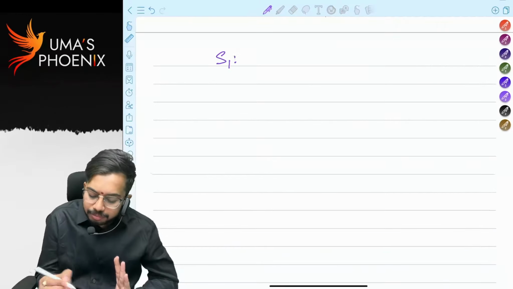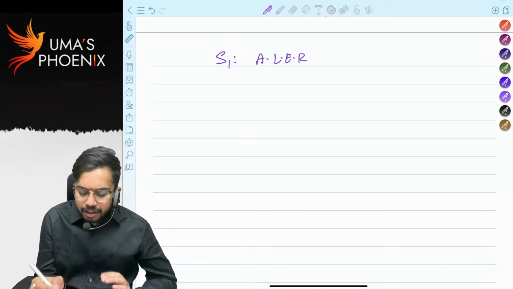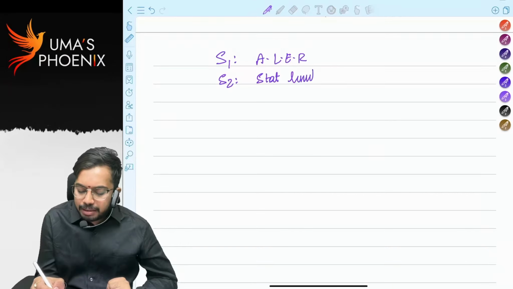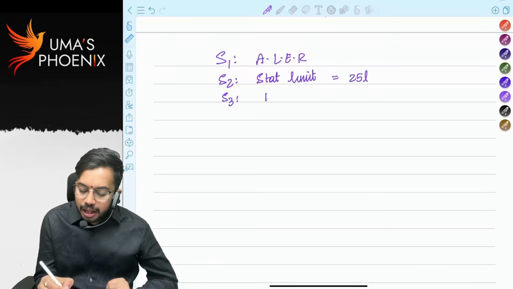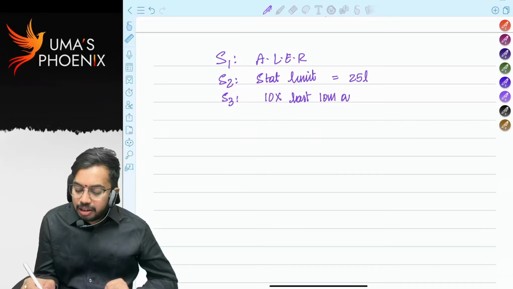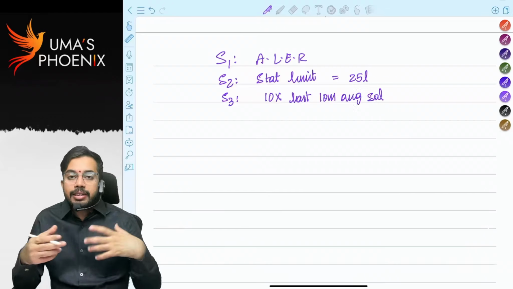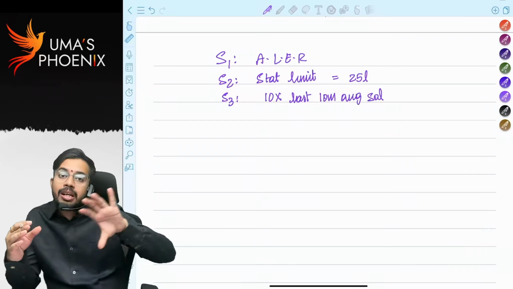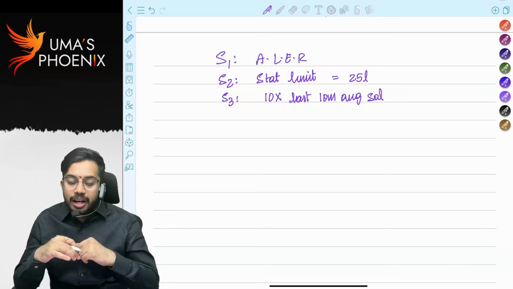Step 1, actual leave encashment received. Step 2, statutory limit. The statutory limit for exemption for leave encashment is 25 lakhs. Step 3, 10 into last 10 months average salary, preceding the date of retirement. Let's say today, February 6th, the employee retired. From February 5th backwards, you have to take the last 10 months average salary preceding the date of retirement.